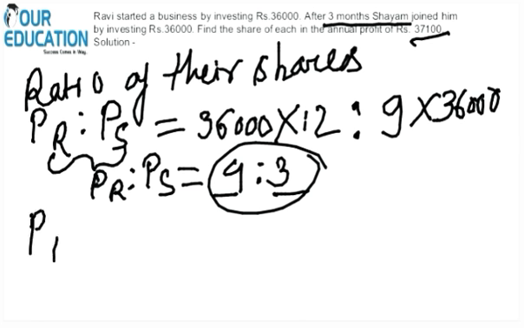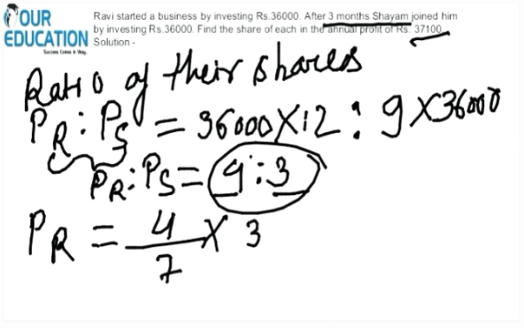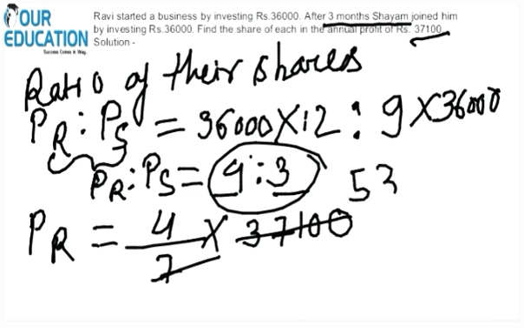So the share of Ravi will be part of Ravi, which is 4, over the sum of their parts, which is 7, into total profit, which is 37,100. It's 21,200.